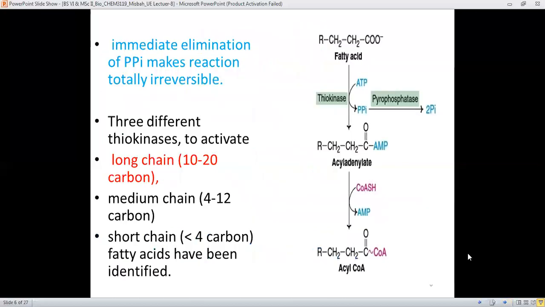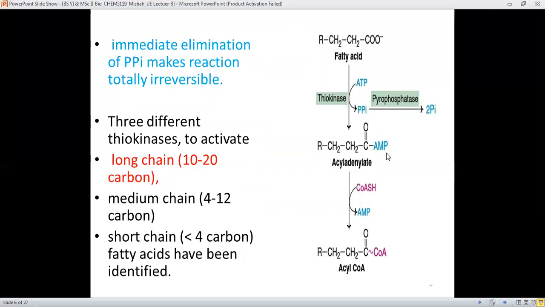It can be depicted from the reaction which is outlined over here. That here is the molecule of the fatty acid. ATP is involved, and enzyme is thiokinase. Pyrophosphate functionality, which means combination of the two phosphate groups, is taken away from the ATP.